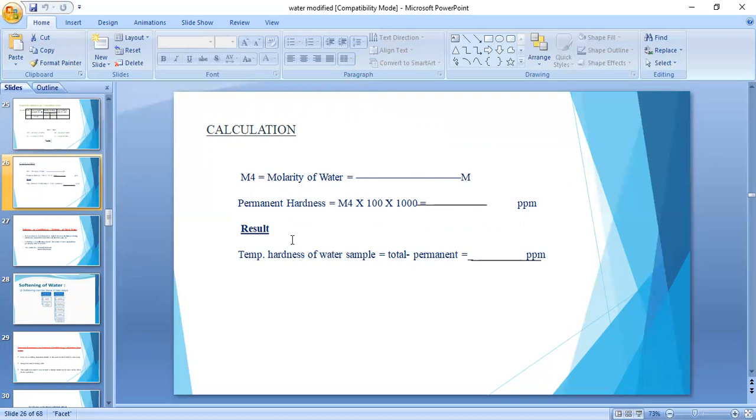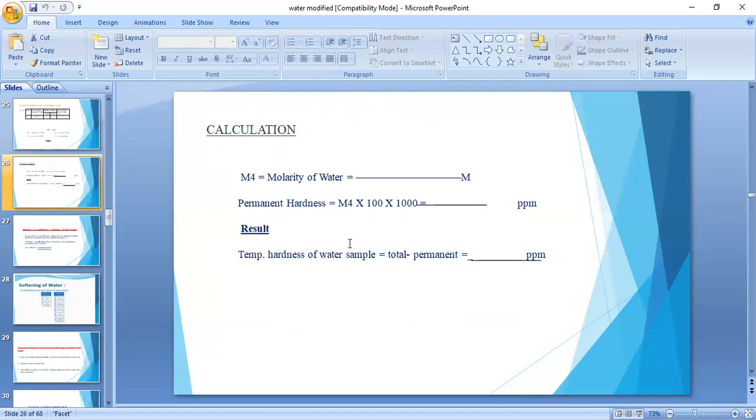So here the permanent hardness is the result. Then the temporary hardness of water: first of all we reveal the total hardness of water. From this total hardness, the temporary hardness and permanent hardness of water are also revealed using this formula: total hardness is equal to temporary plus permanent.